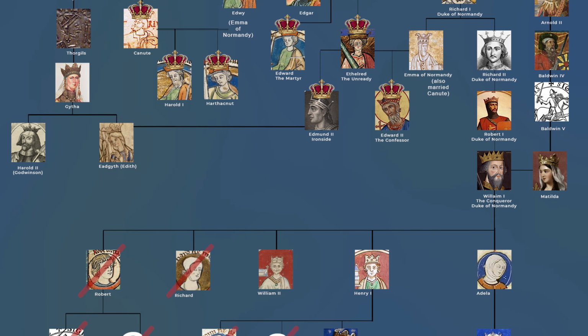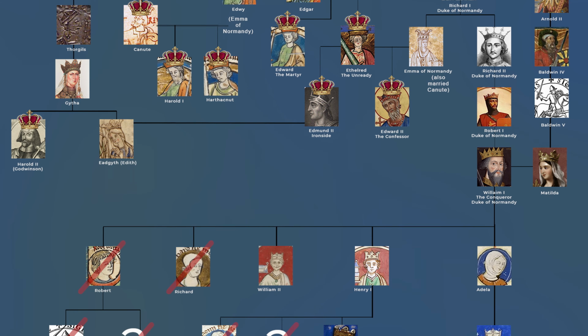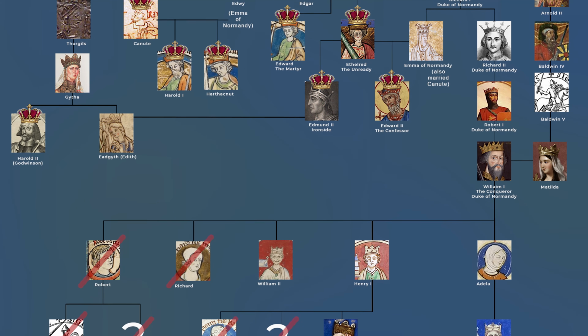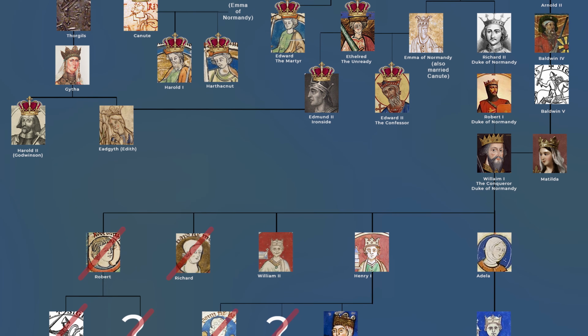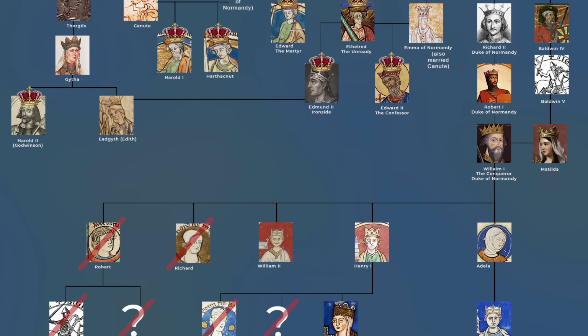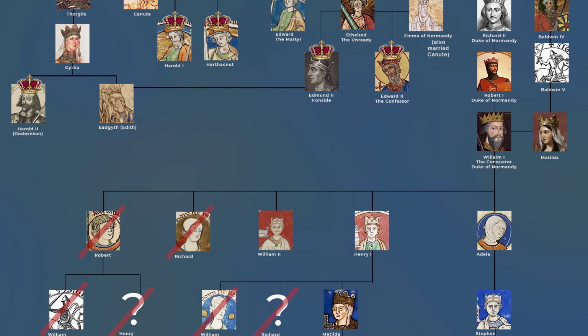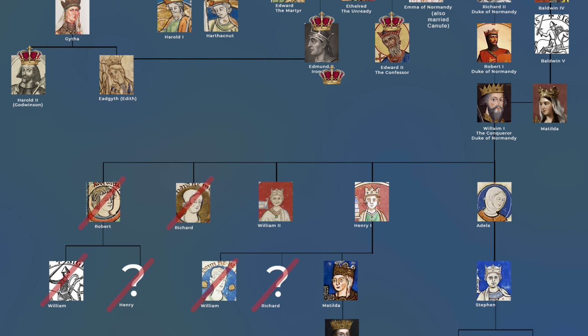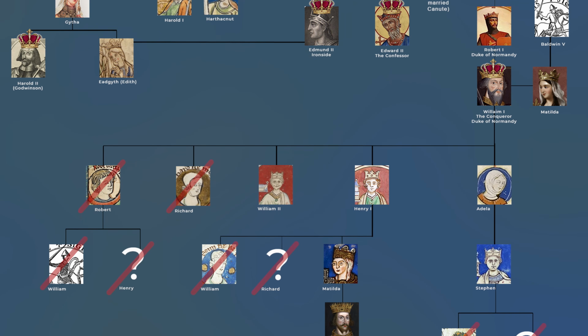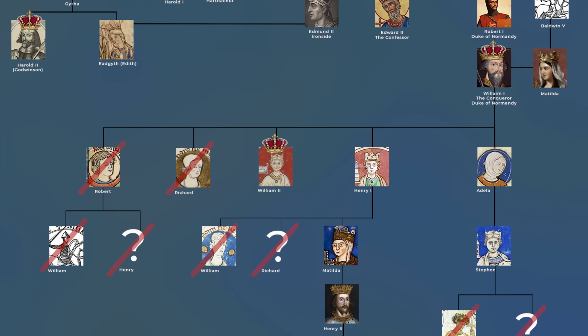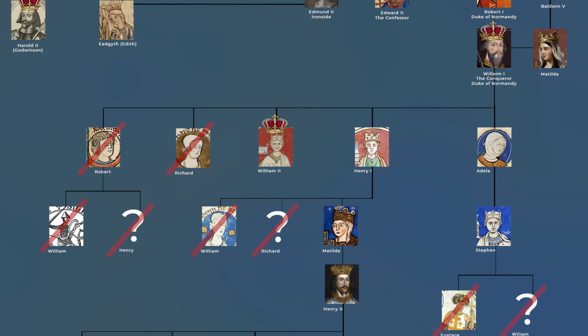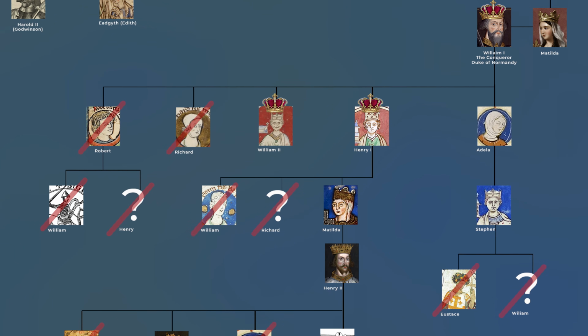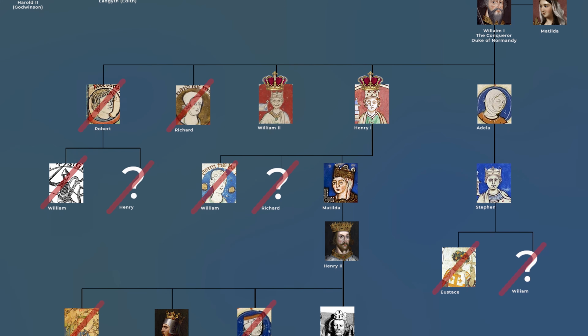From Edward, the crown is passed to his brother-in-law, Harold II, also the 3rd cousin of Harthacnut, descended from Harold Bluetooth. William the Conqueror was Edward's first cousin once removed, apparently promised the throne, and invades to take it in 1066. William II was the 3rd son in line, as his 2 older brothers had died. Henry I was his brother, the 4th in line from his father.